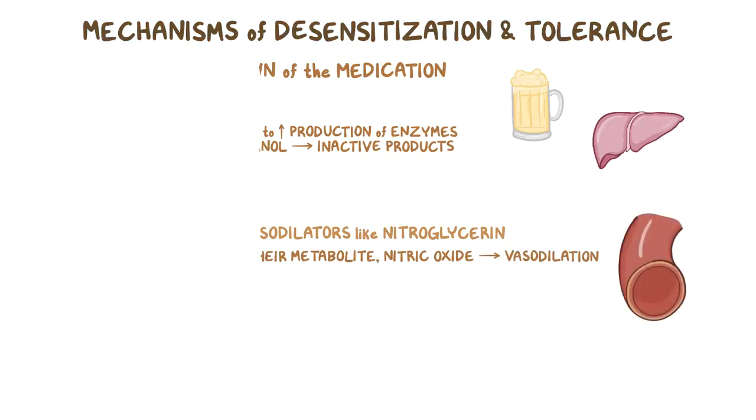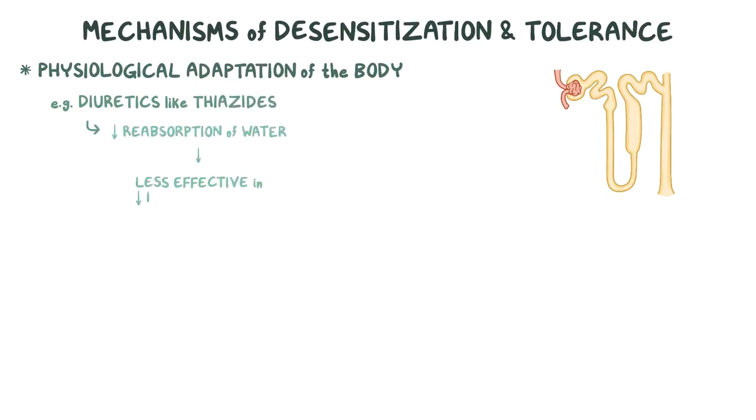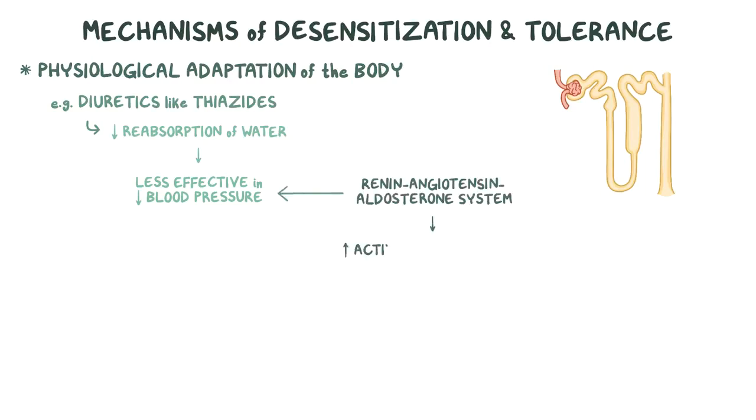Lastly, the effects of a medication may be limited because of a physiological adaptation of the body. For example, diuretics like thiazides, which decrease reabsorption of water, could gradually become less effective in lowering blood pressure, as the renin-angiotensin-aldosterone system increases its activity to maintain the blood pressure at high levels.